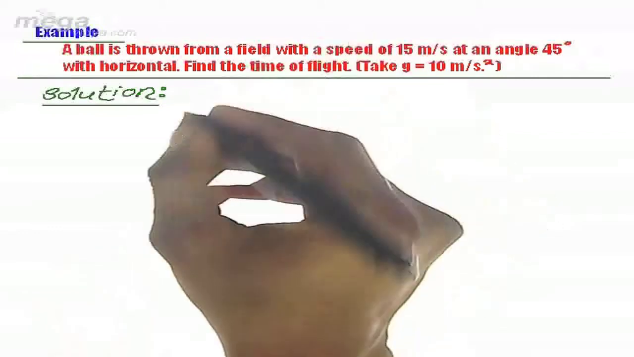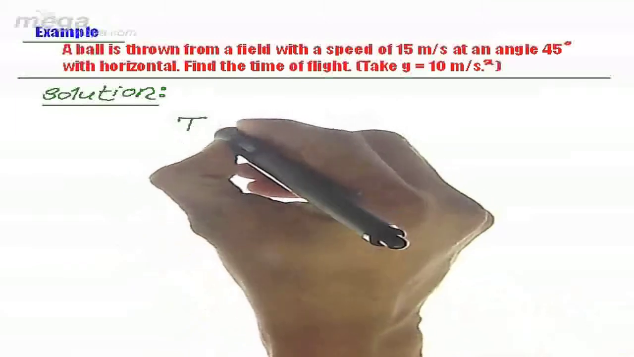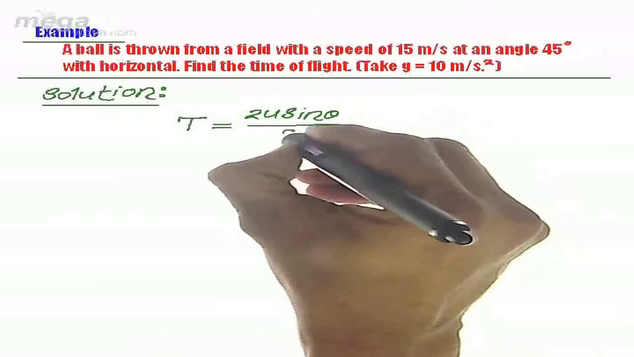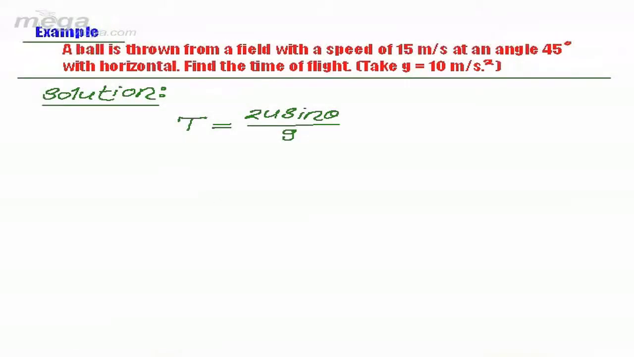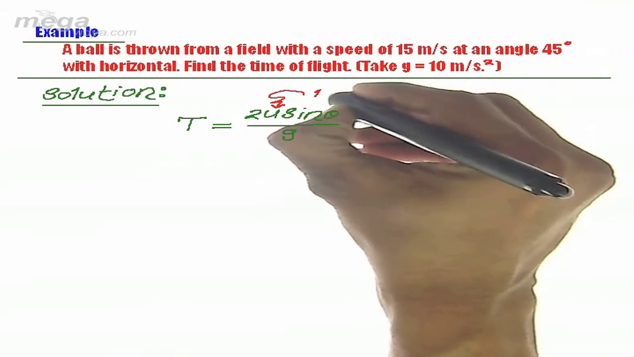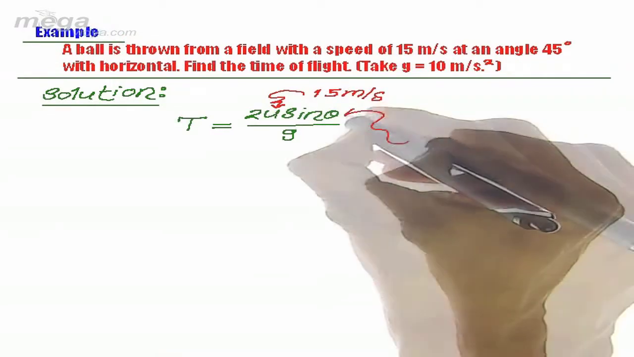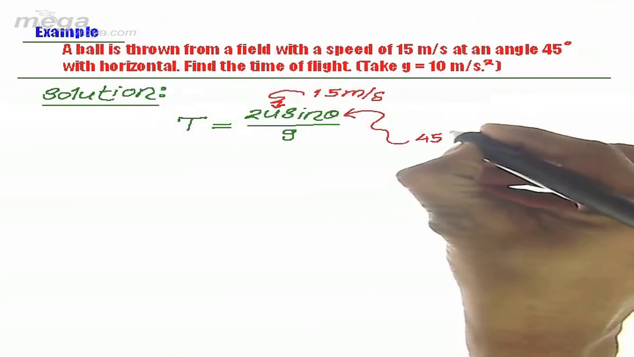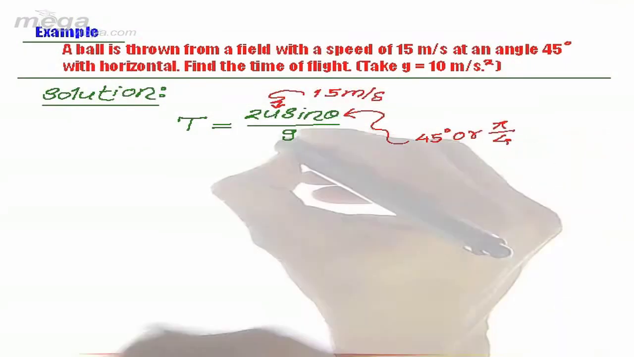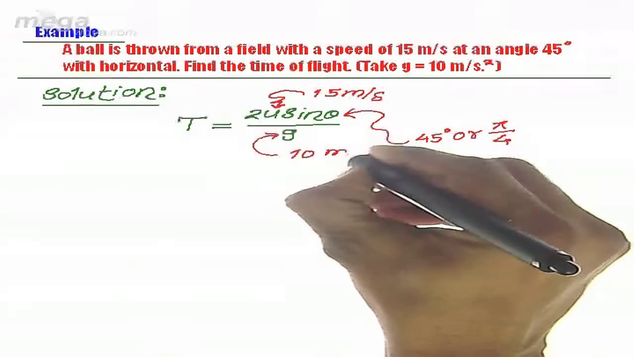If we talk about the solution to this question, what can we do here? As we know, we have a formula for time of flight for such cases equal to 2u sine theta divided by g. Here in this question, u is given to us to be 15 meter per second. Theta is given as 45 degree, or we can say pi by 4. g is given to be 10 meter per second square.